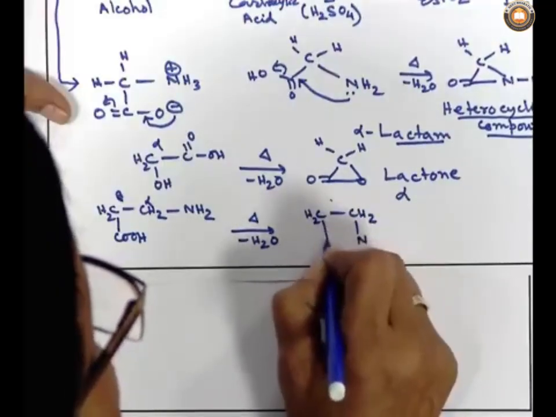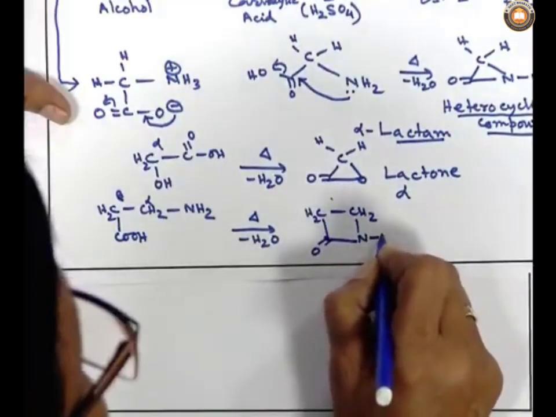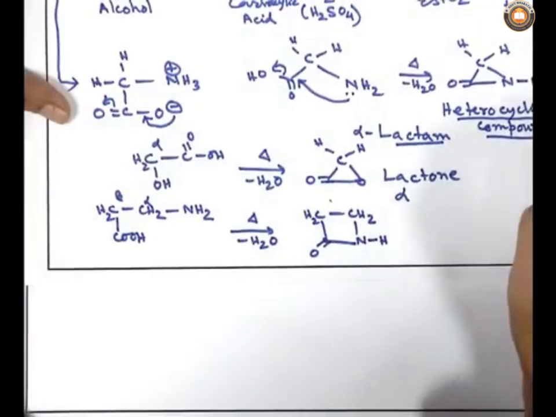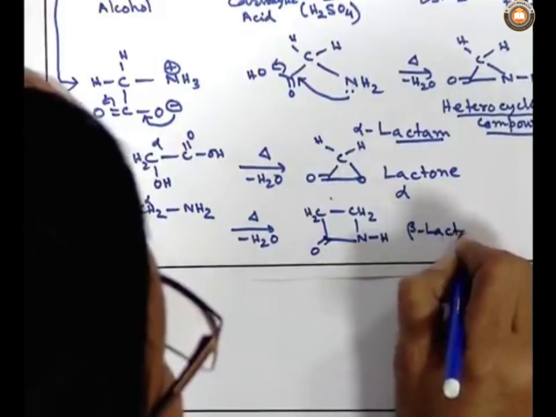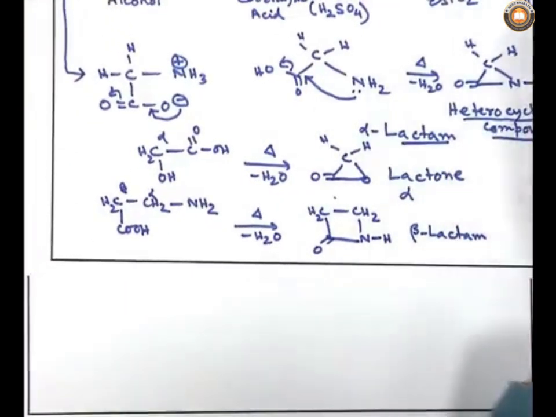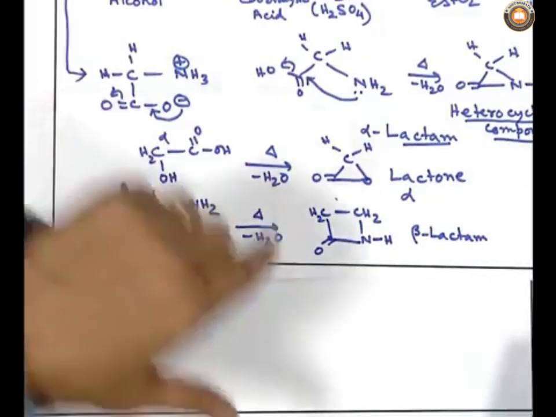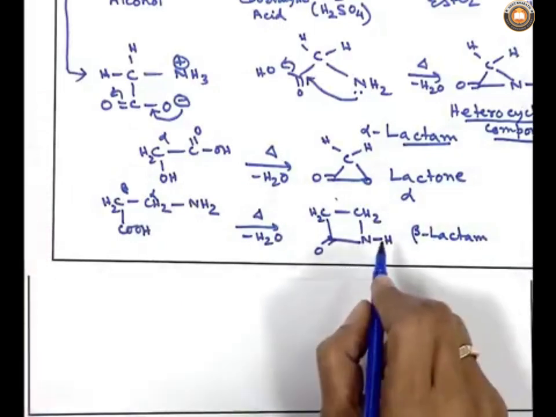The product will be CH2N CO by the loss of water, and there should be one more substituent. And this class of compound is very interesting. This is called beta lactam. Why beta lactam? Because beta amino carboxylic acid's internal salt is beta lactam. This is a 4-membered nitrogen containing heterocyclic compound.